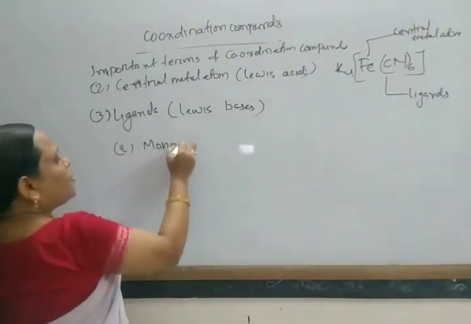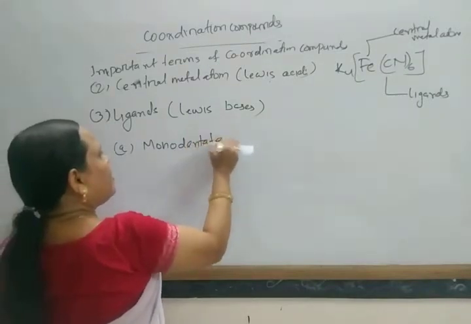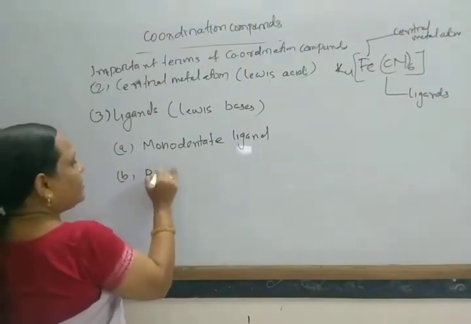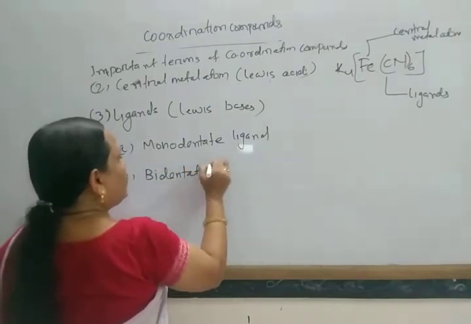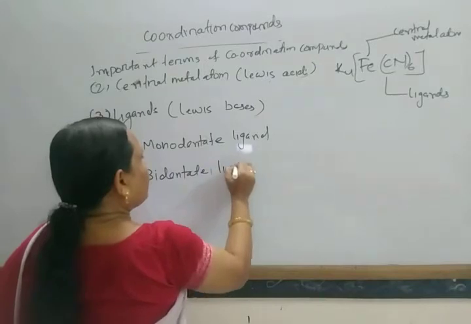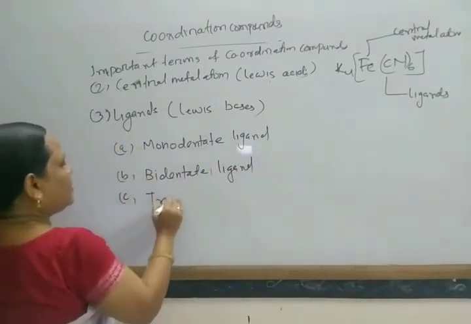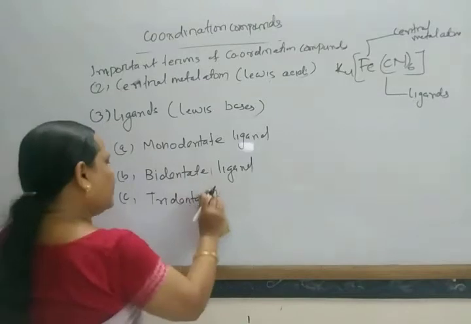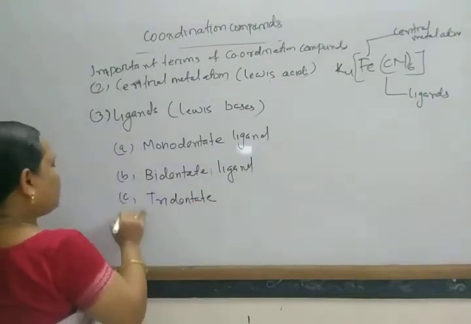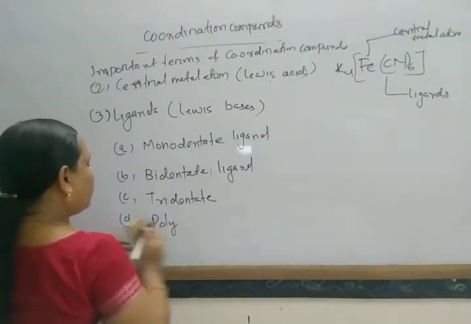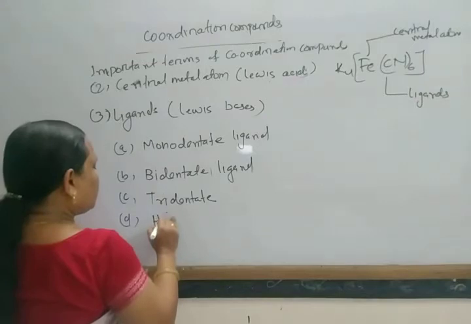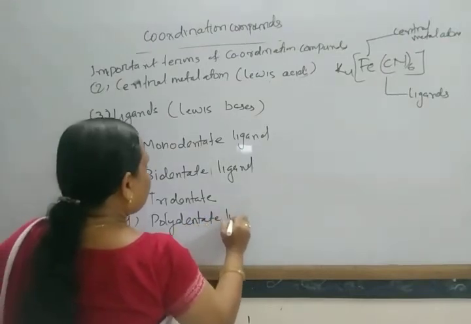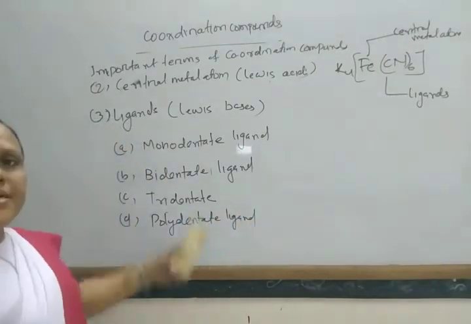Depending on the number of donor atoms present, the types are monodentate ligand, bidentate ligand, tridentate ligand, and polydentate ligand. Let us take some examples of each of these different types of ligands.